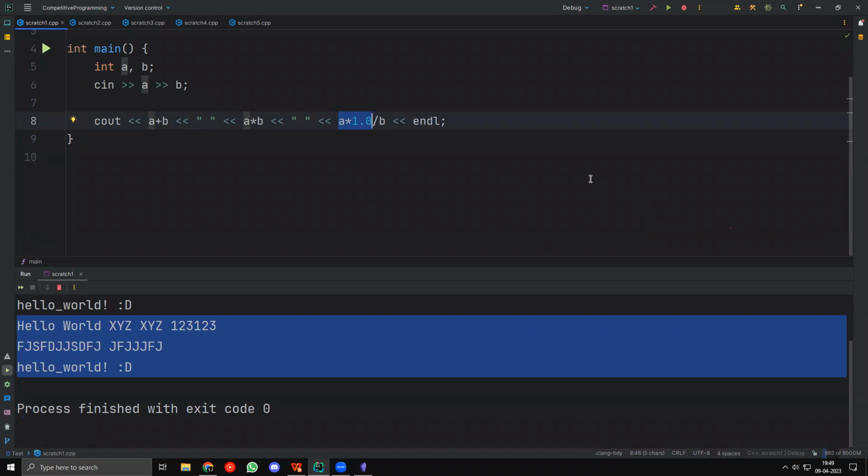Is DSA used in CP? Yes, Arun, DSA is used in CP. In fact, CP is mostly DSA because algorithms are used a lot in CP.